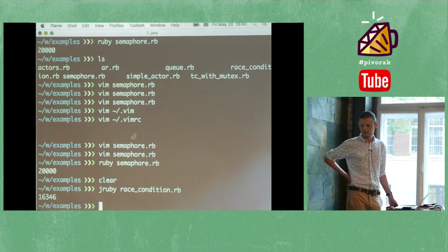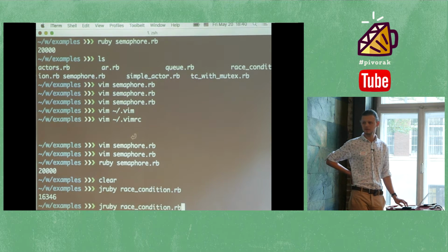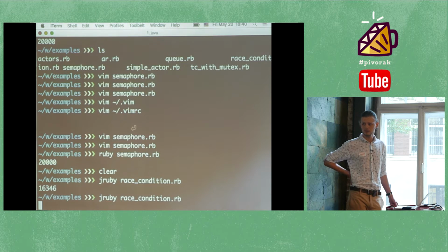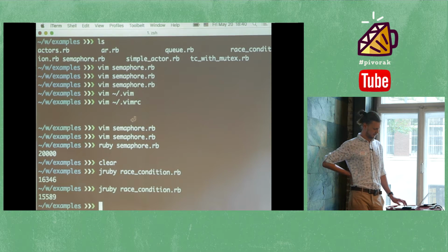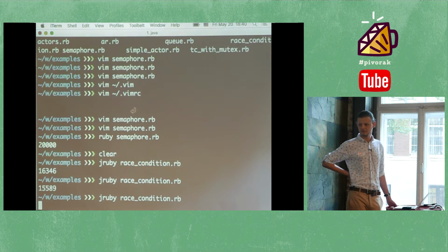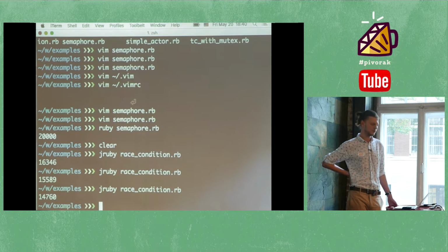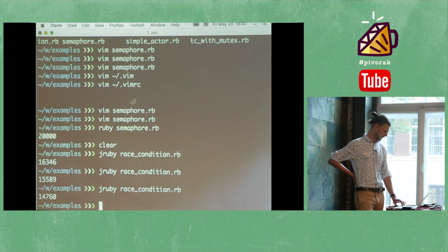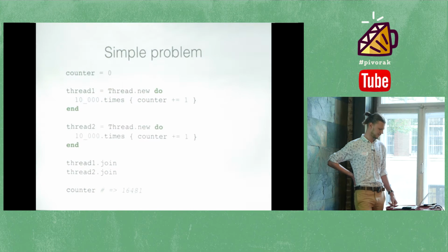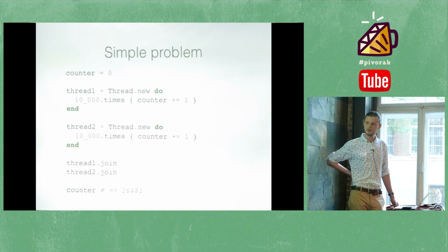I hope it will work. Yeah, you see, the first time is 6,000. It's pretty much the same code. Second time is 15,000. Yeah, so basically it's absolutely unpredictable. It will have an absolutely unpredictable value. So again, this problem is called a race condition.